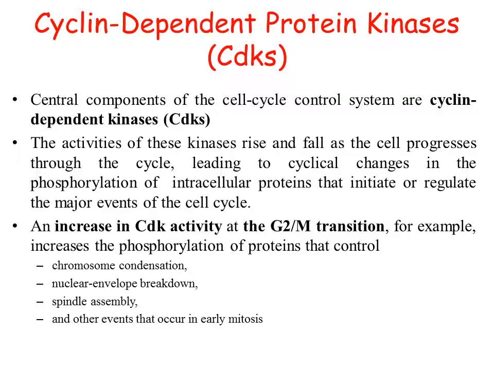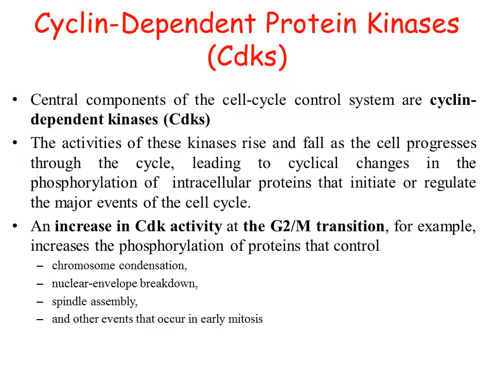For example, if there is an increase in CDK activity at the G2 to M transition, when the cell wants to enter into M phase from the G2 phase, there is a rise in a particular CDK activity, and this CDK is going to phosphorylate different proteins, which ultimately control chromosome condensation, nuclear envelope breakdown, spindle assembly, as well as different other events which occur in early mitosis.